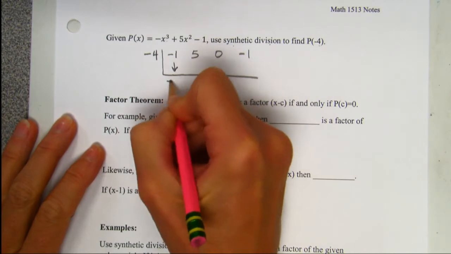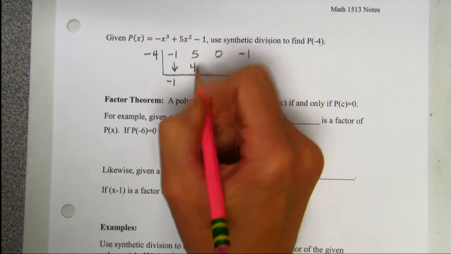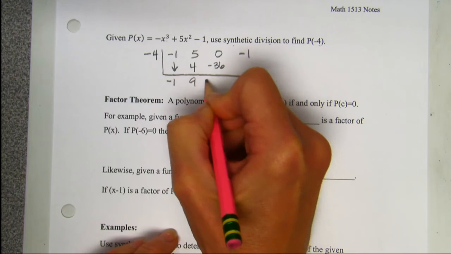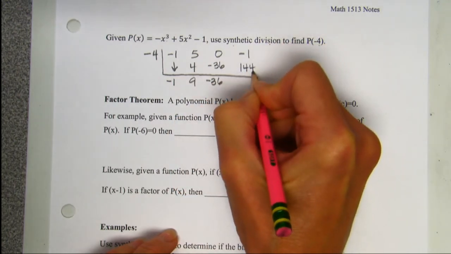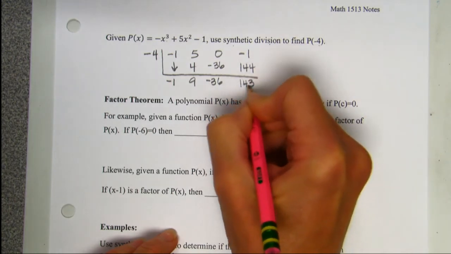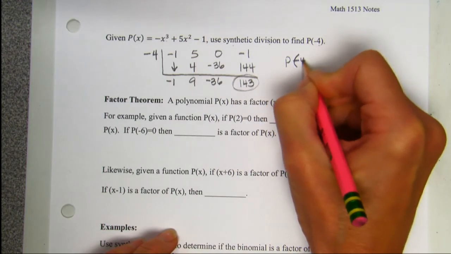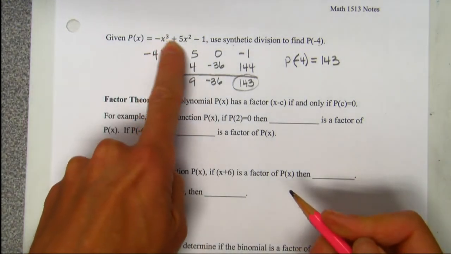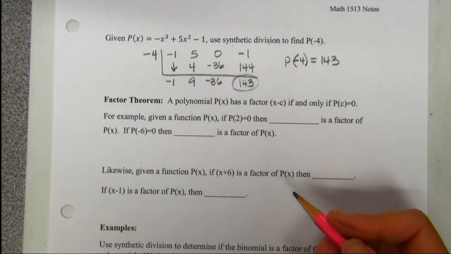We drop. Multiply. Add. Multiply. Add. Multiply. Add. My remainder is the answer. If I were to take -4 and plug it into here, I should get 143. But I got it using synthetic division or the remainder theorem.